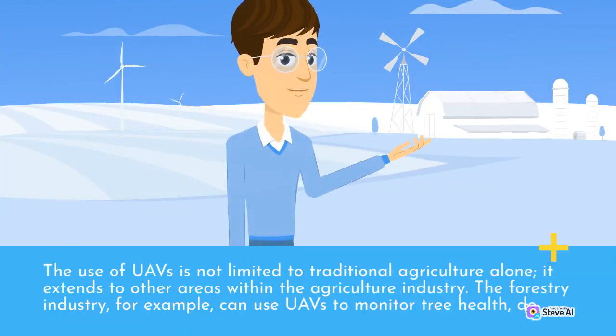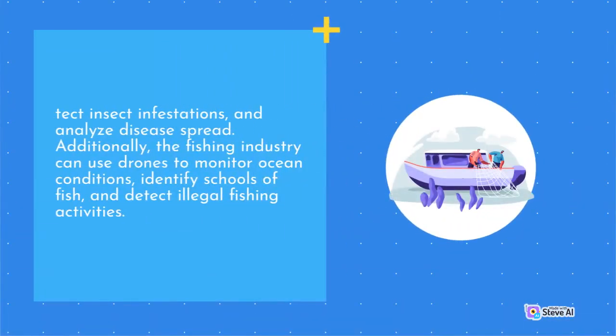The use of WAVs is not limited to traditional agriculture alone; it extends to other areas within the agriculture industry. The forestry industry, for example, can use WAVs to monitor tree health, detect insect infestations, and analyze disease spread. Additionally, the fishing industry can use drones to monitor ocean conditions, identify schools of fish, and detect illegal fishing activities.